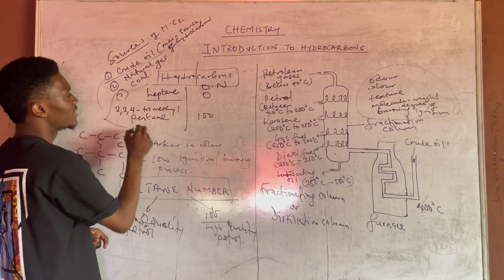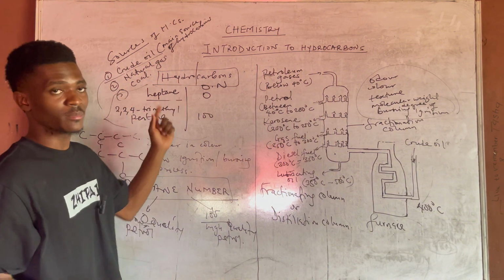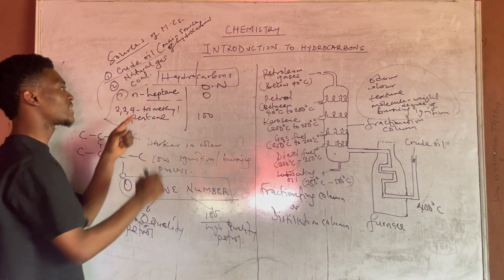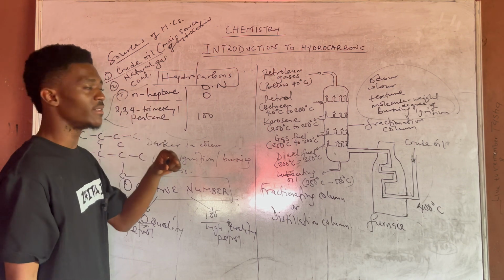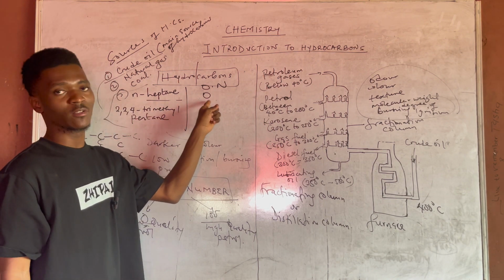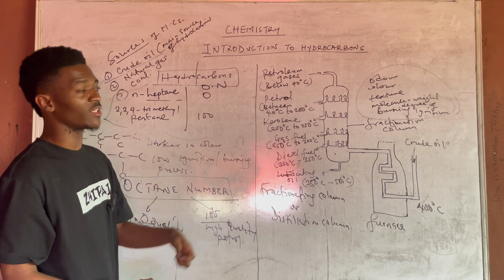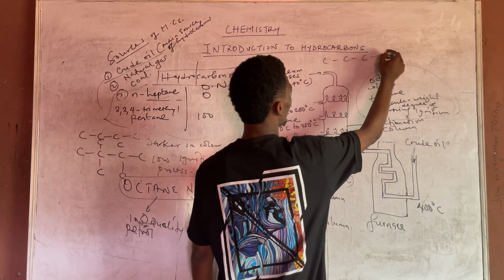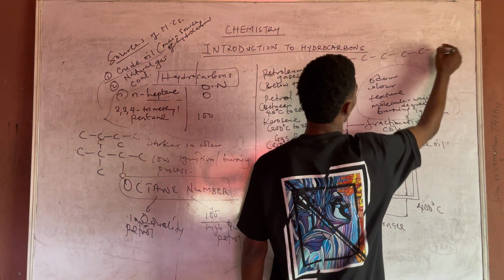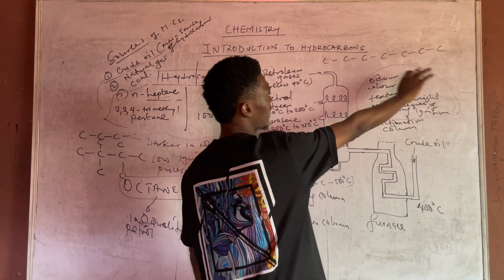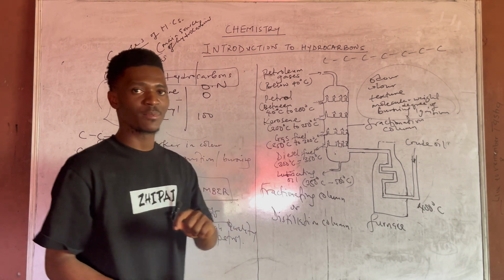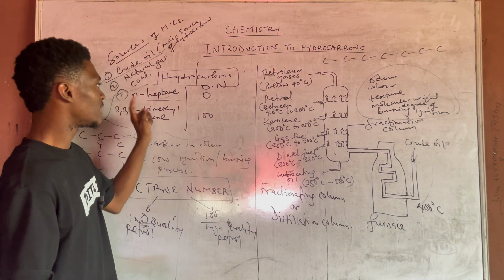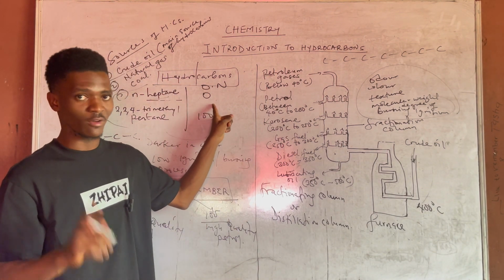Please take note of this, that heptane, in some terms they will say N-heptane. N stands for normal, so normal heptane. So heptane is with an octane number of 0, because if you want to draw the chain of heptane, the word hep stands for 7 carbons, so you are going to be having a straight chain, something like this. So this is actually 7. So it implies that the petrol is of low quality, and it has been known that heptane has an octane number of 0. Don't forget this.